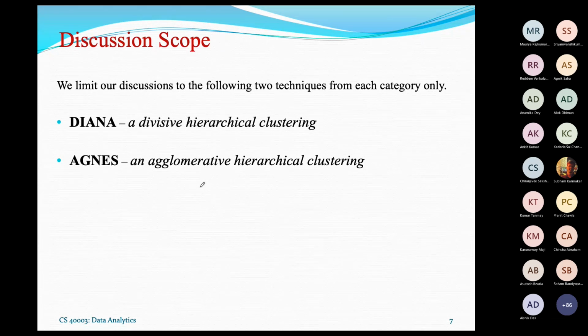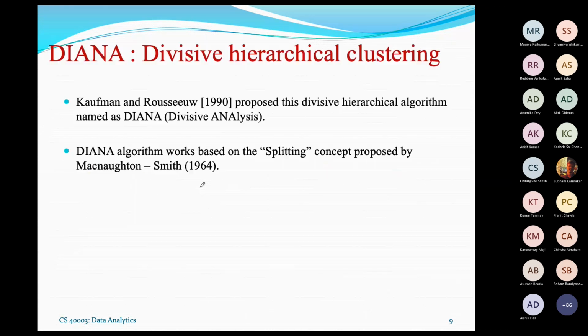So first let us start with the divisive clustering algorithm, that is Diana. The algorithm was proposed in 1990 by Kaufman and Rousseeuw, and they named it Diana. Diana is short for divisive analysis.